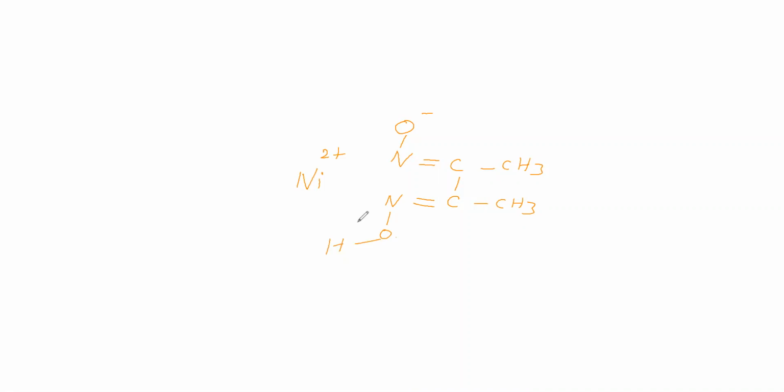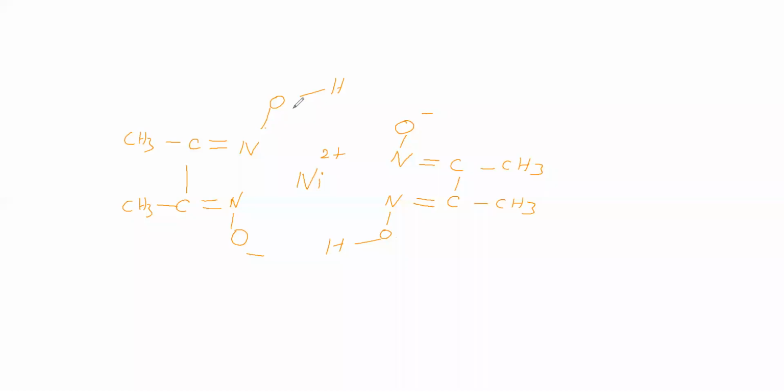Okay, that is one ligand. In the same way, we will take another ligand. Here we will take N, O minus here, and O minus opposite. If O minus is down here, O minus is up here. Then here double bond, carbon, CH3. Over this carbon another bond, here carbon, CH3, here double bond N, single bond O, single bond H. Like this we have drawn.